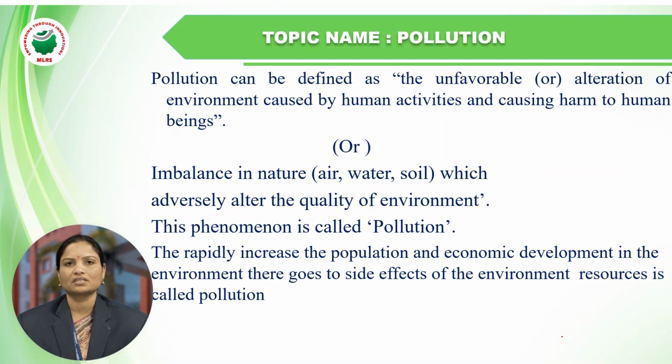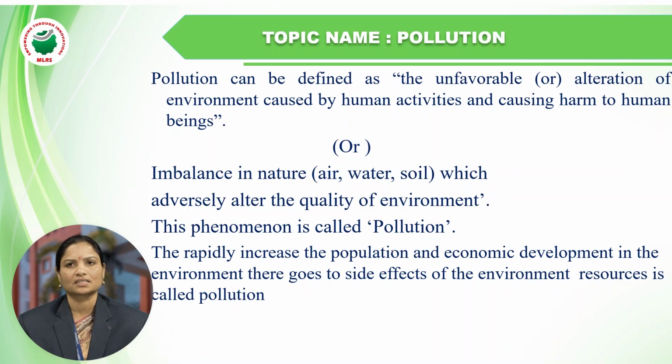There are a lot of reasons for the formation of pollution. One more definition of pollution is imbalance in nature. Nature consists of air, water, and soil, and pollution adversely alters the quality of the environment. So there are adverse effects on this environment due to the imbalance of nature, which includes water, air, and soil. This phenomenon is called pollution.